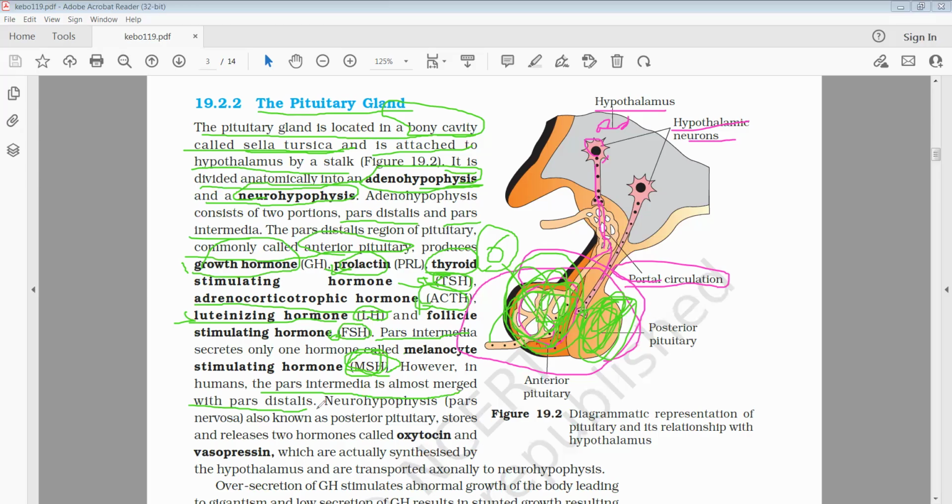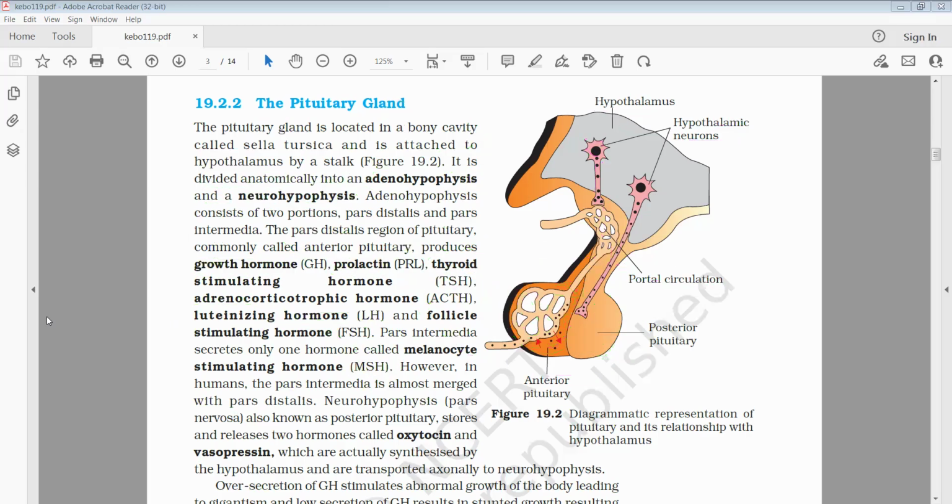Whereas the second part, when you take the pituitary gland, that is the neurohypophysis, that is called pars nervosa, also known as posterior pituitary, stores and releases two hormones called oxytocin and vasopressin.